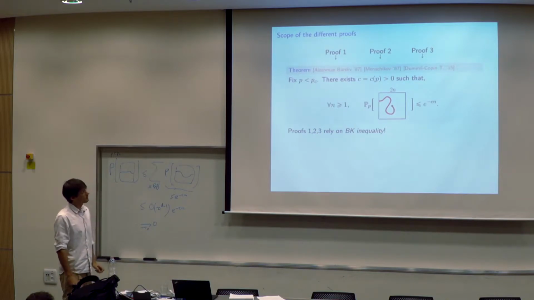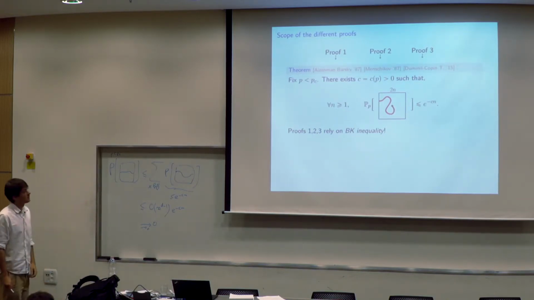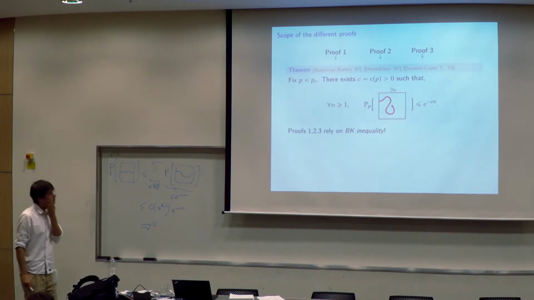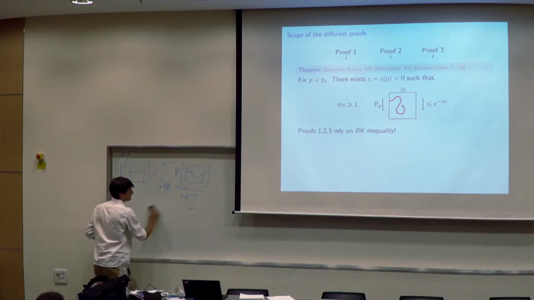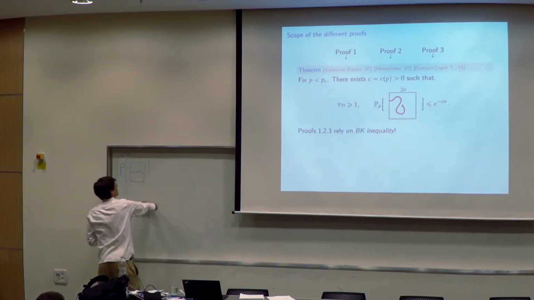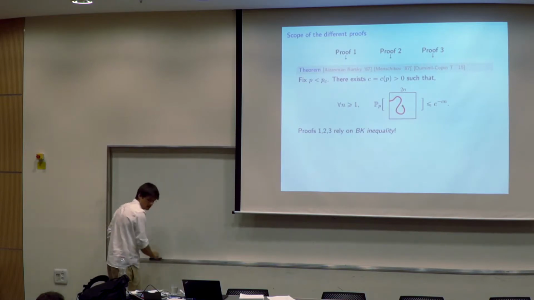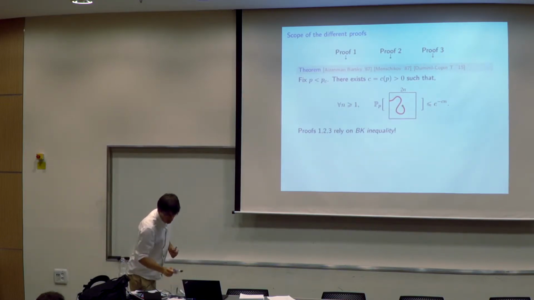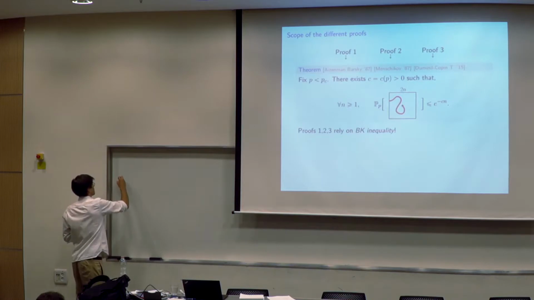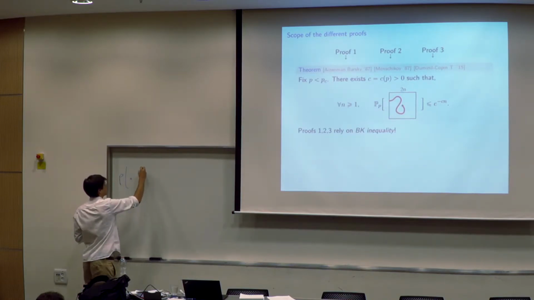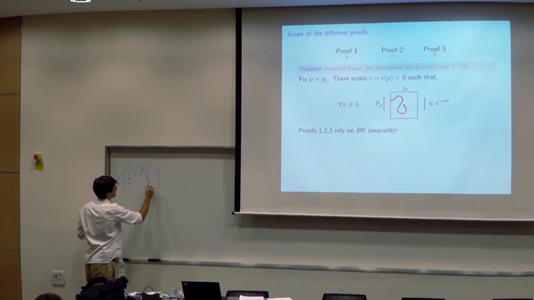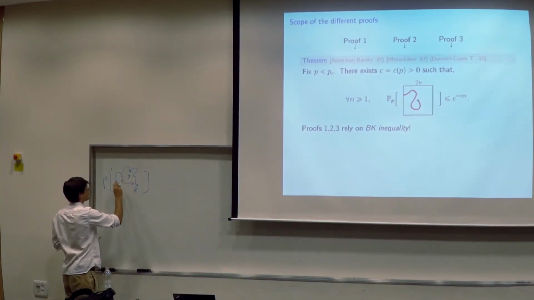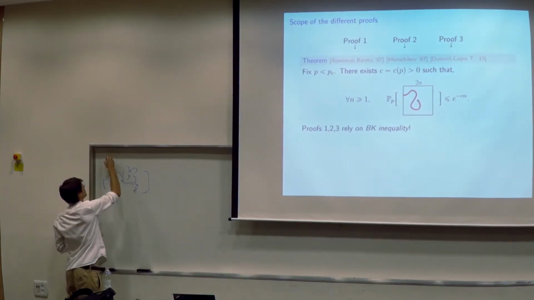All these proofs, and Michael already mentioned this, these three proofs, they all rely on the BK inequality. So what is the BK inequality? Something that is very natural. I will just give one application, which is basically the one we need. So you take 3 points, x, y, and z, and you look at the probability that you have a path from x to y, and so it's BK.